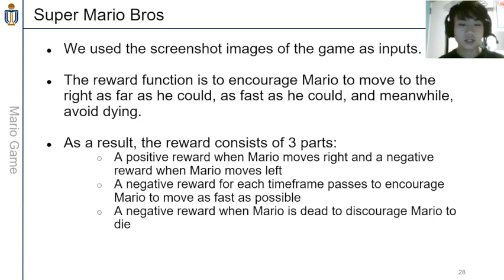The reward function is to encourage Mario to move to the right as fast as he could, and meanwhile avoid dying. Therefore, the reward function consists of three parts. 1. A positive reward when Mario moves right and a negative reward when he moves left. 2. A negative reward for each time frame that passes, to encourage Mario to move as fast as possible. 3. A negative reward when Mario is dead, to discourage Mario from dying, for example, falling in a trap or a hole, or touching the monsters.